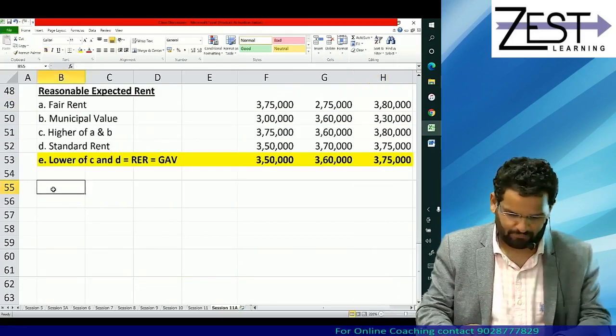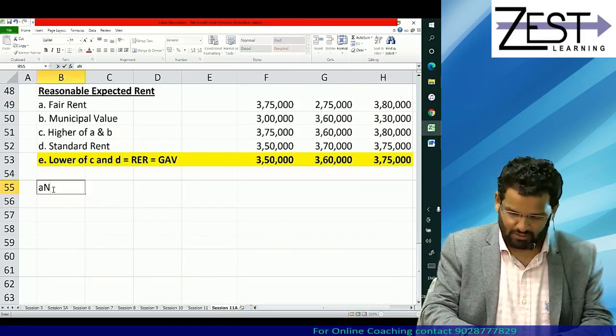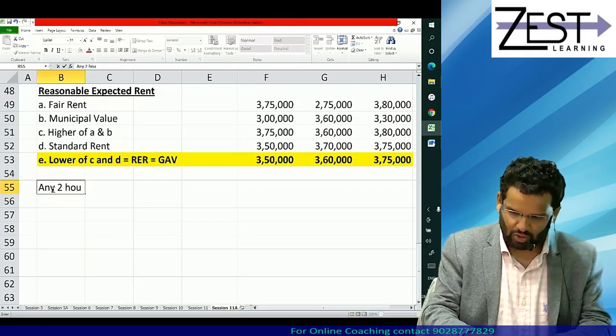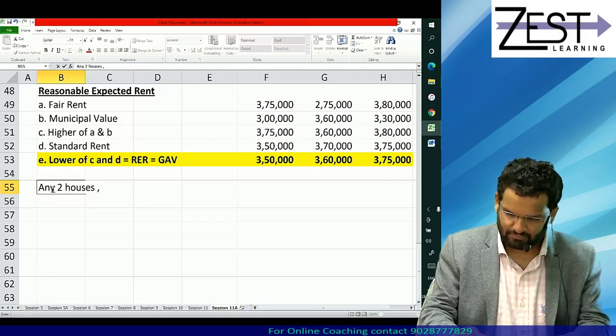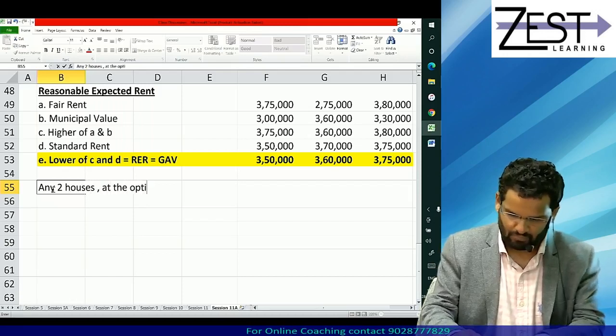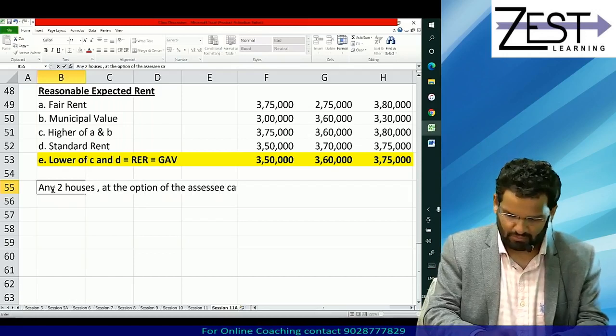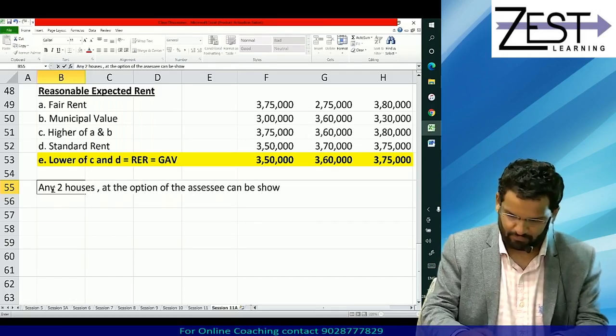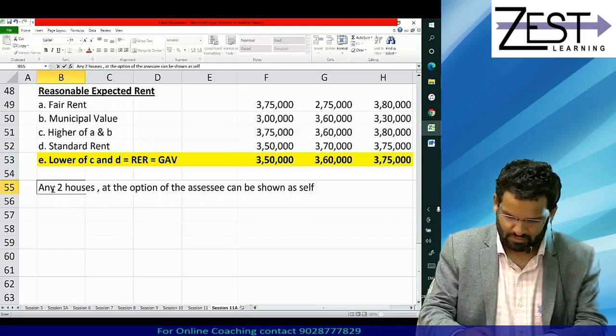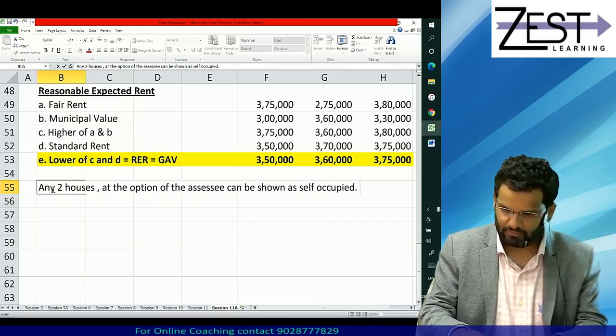Now write down, any two houses at the option of the assessee can be shown as self-occupied.